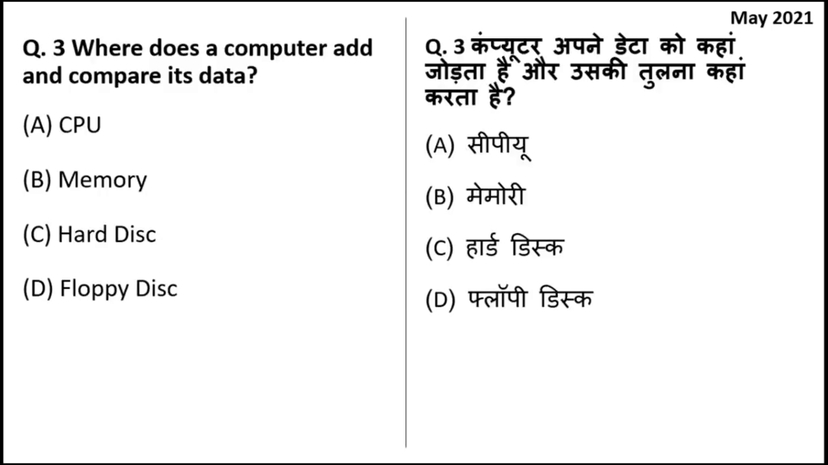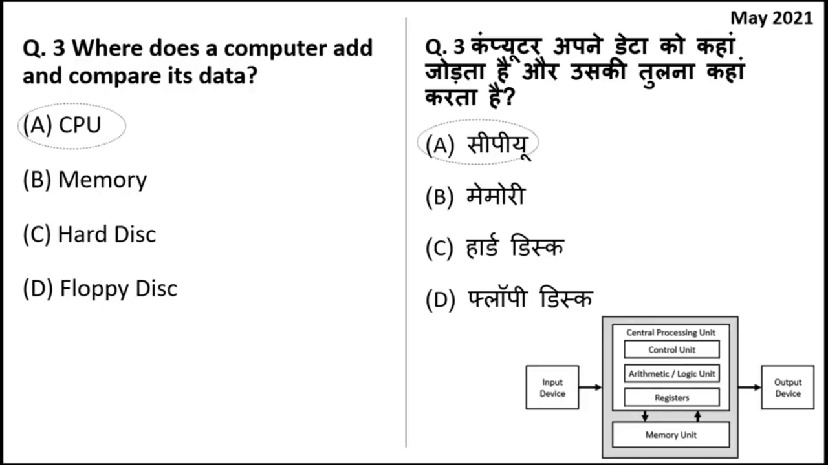Where does a computer add and compare its memory or its data? So a computer is responsible for modification of data. It works on data. So this comparison is done where in the computer? It is done in the CPU. The CPU consists of three components: control unit, ALU, arithmetic logic unit, and memory unit. So this comparison is done by the ALU which is inside the CPU. So in these four options, the right answer is option A. Comparison of data is done by CPU.